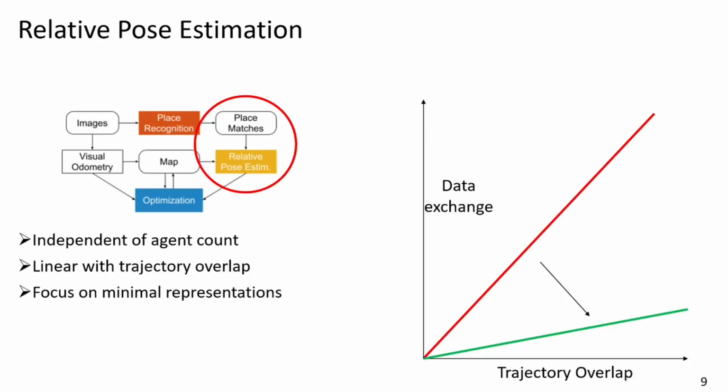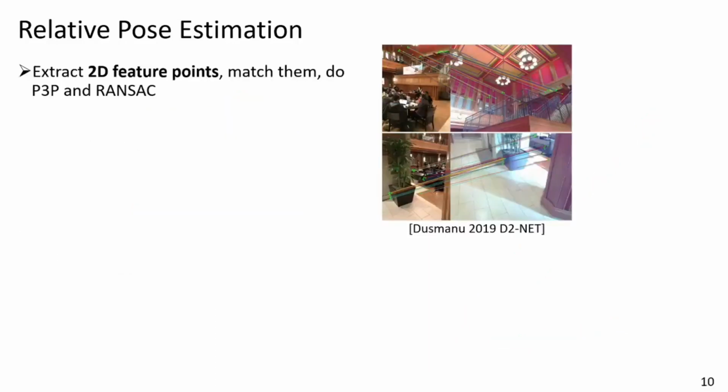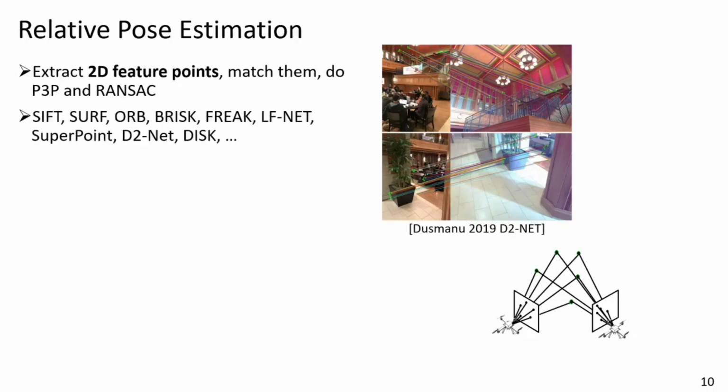However, I have been able to make progress on minimal representations for relative pose estimation. I used the standard approach of extracting 2D feature points, matching them between images, and doing P3P and RANSAC, which is essentially the mathematical tools that are necessary to convert feature matches, as seen on the top, into a relative pose estimate. When we do that, the amount of data that we exchange is determined by the features that we use, and there is a wide variety of features to pick from in the literature.